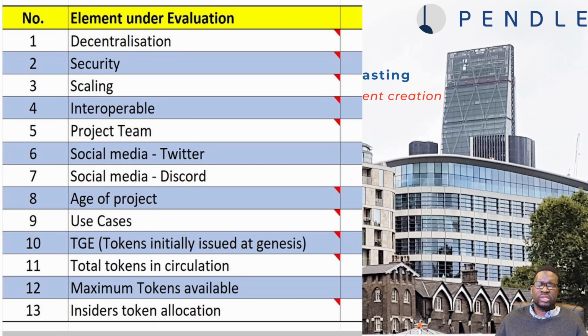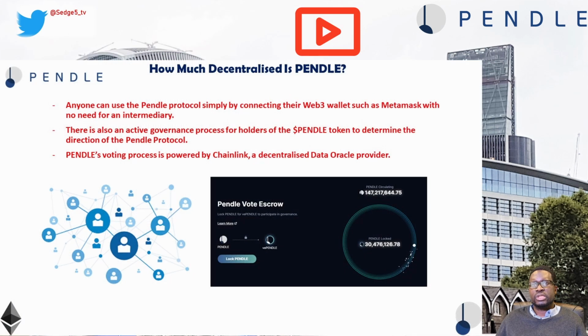Then we look at the use cases for the project, in this case Pendle, before we jump into the tokenomics, where we have 4 different areas we review. So starting with decentralization, anyone can use the Pendle protocol simply by connecting their Web3 wallet such as MetaMask with no need for an intermediary. There is also an active governance process for holders of the Pendle token to determine the direction of the Pendle protocol. This happens by staking and locking into VE Pendle, which is the derivative token of Pendle.